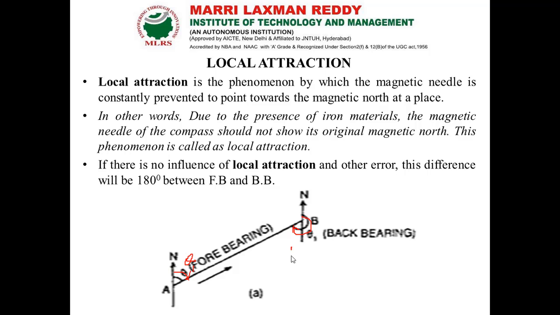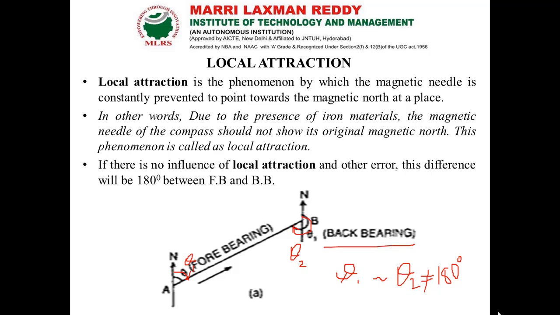The angle that we measure is denoted as theta 2 and it is called the back bearing. Now the difference of theta 1 and theta 2 is never equal to 180 degrees if there is any local attraction. From that we can find that some iron ore material is present.